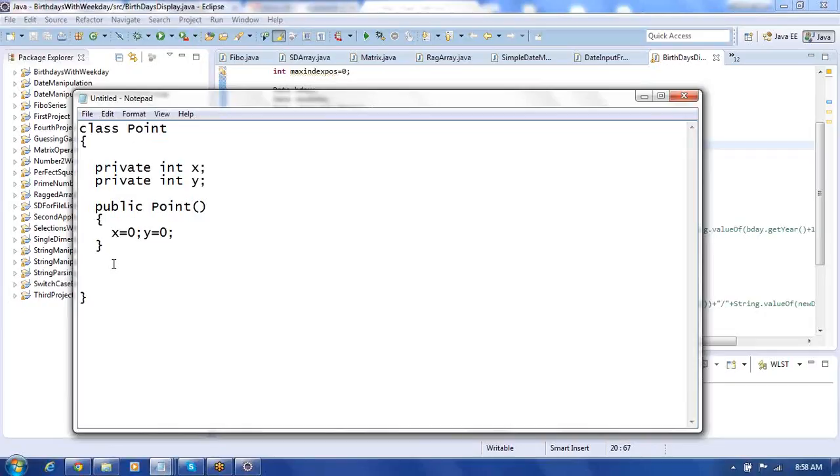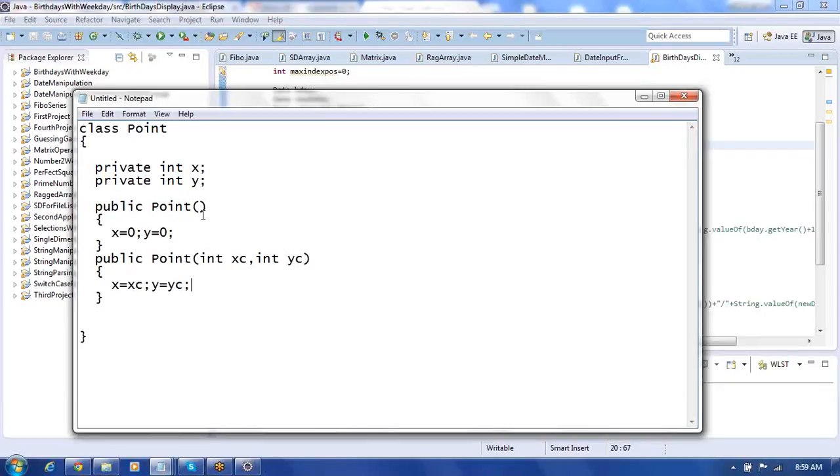Next, one more constructor I put here: public Point, then int xc and int yc. The x coordinate as well as the y coordinate I can set. So here I write x equal to xc and y equal to yc. Like this I can put it. So what is this exactly? It is a constructor again, but with parameters. The first one is a constructor without any parameters. The second one is a constructor with parameters.